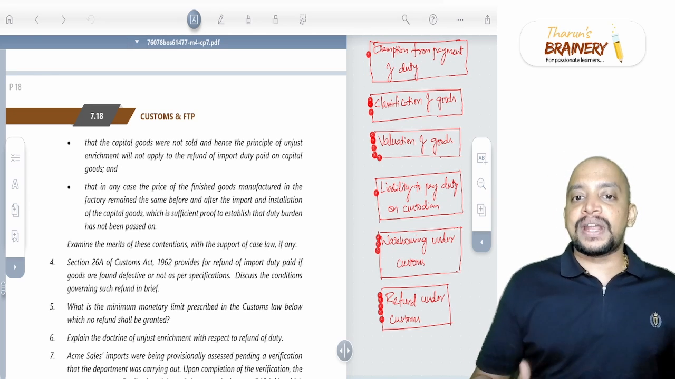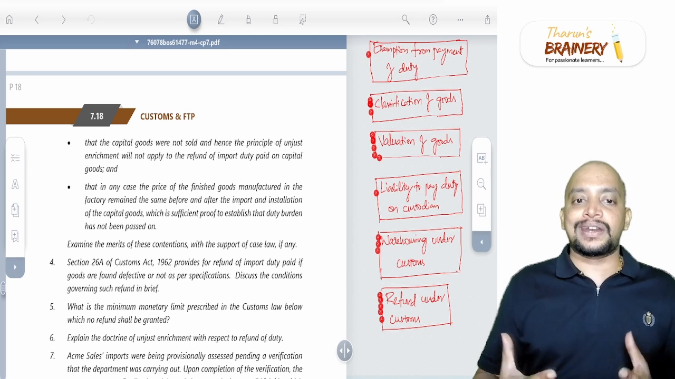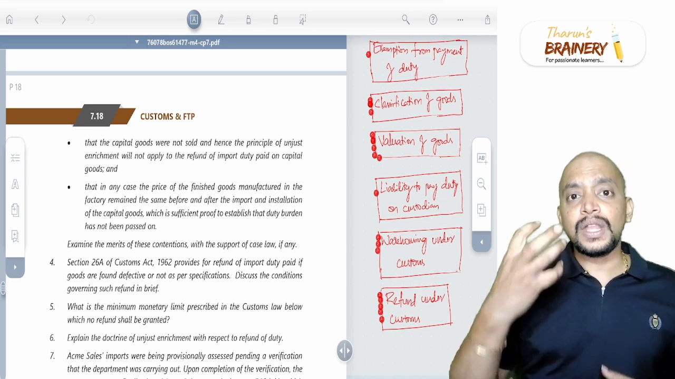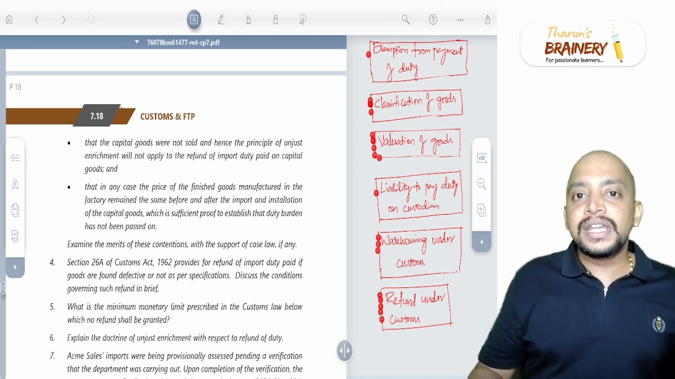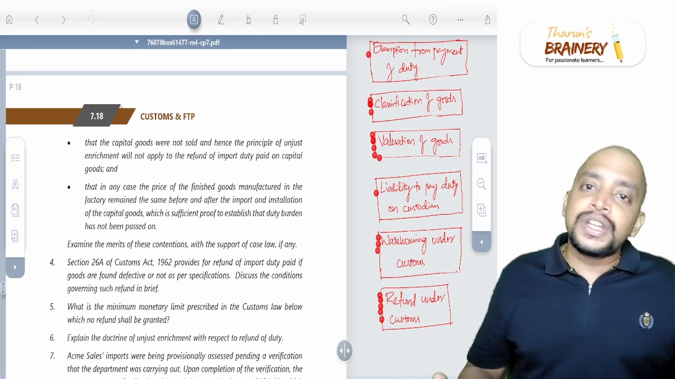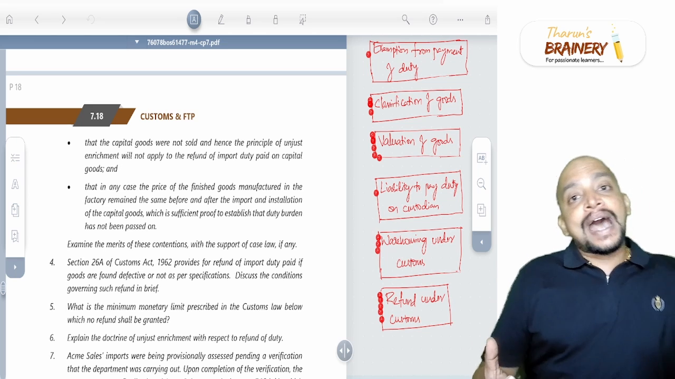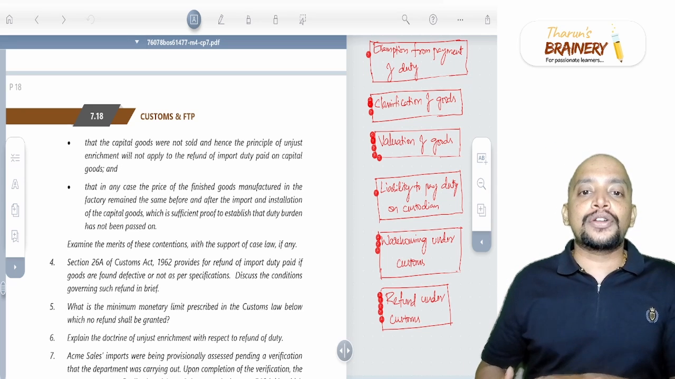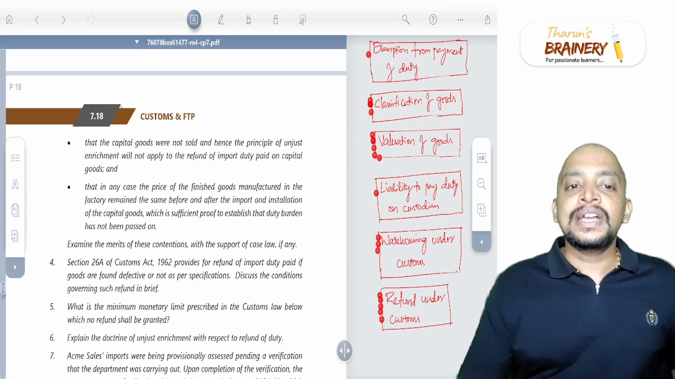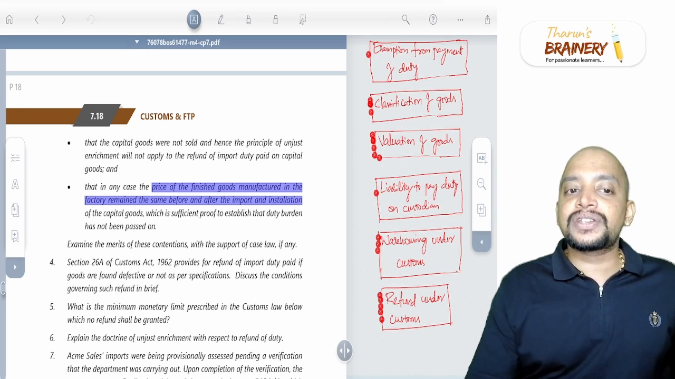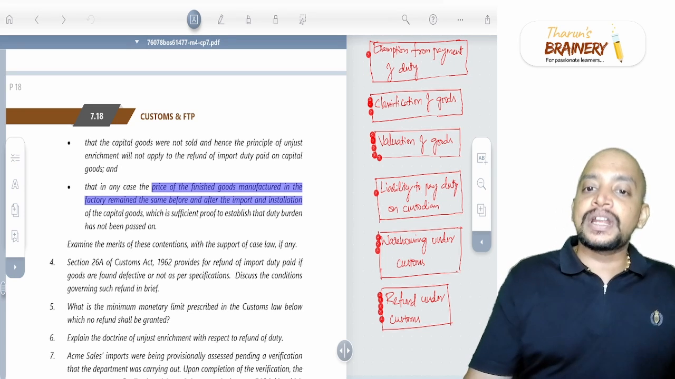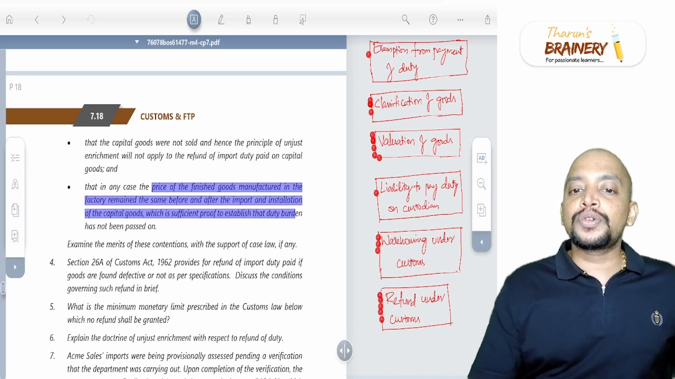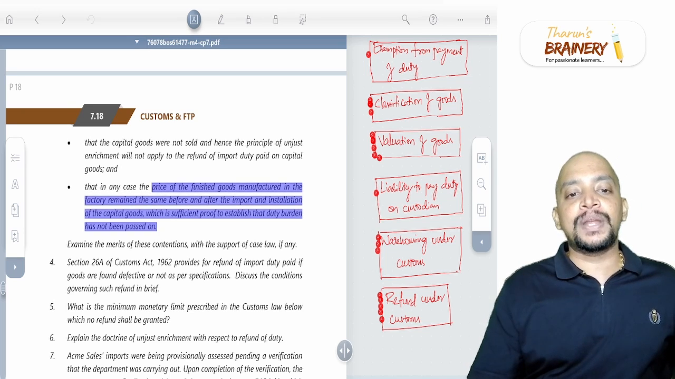That in any case, the price of the finished goods manufactured in the factory remained the same. See, it is not necessary that the capital goods need to be sold. Using those capital goods, we are making the finished goods, and whatever customs duty we paid on the capital goods would have been passed on to the finished goods, and we would have absorbed the extra customs duty paid on the finished goods. For that they are saying the price of the finished goods remained the same before or after import and installation of the capital goods, which is sufficient proof to establish that the duty burden has not been passed on.